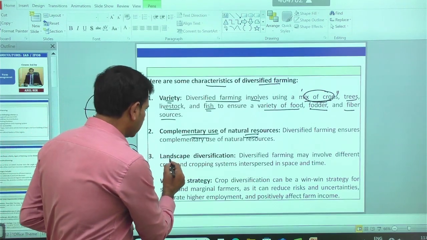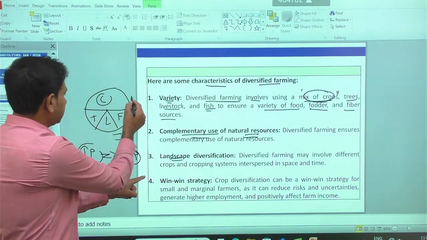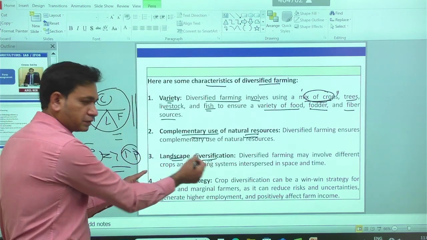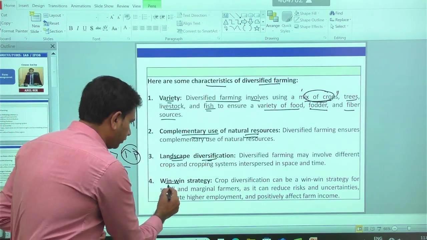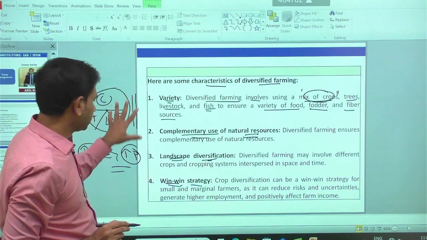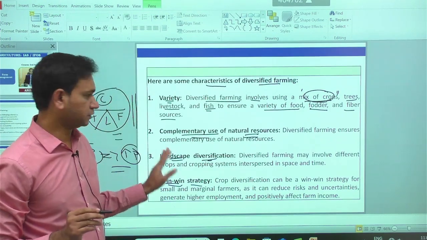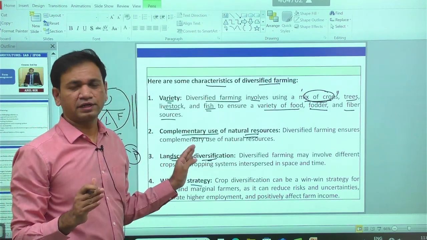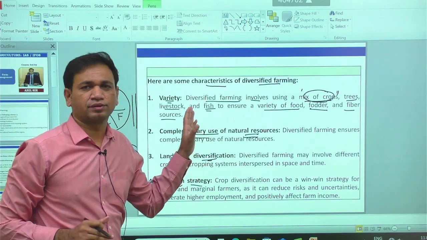In the given landscape, diversified enterprises are possible. It is a win-win situation for all the stakeholders in the given region. So these are the criteria and characteristics we have in the case of diversified farming.